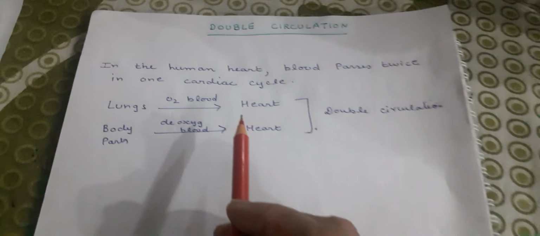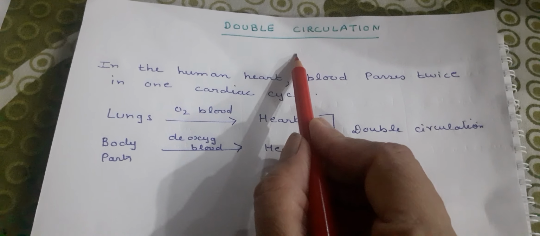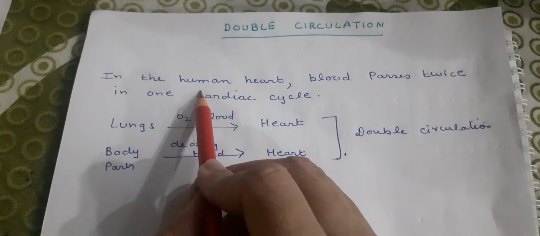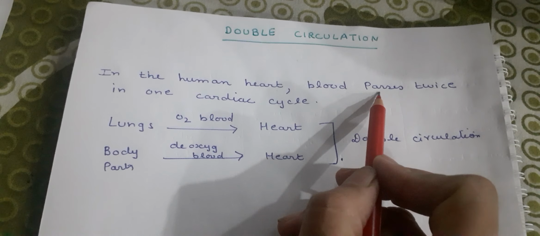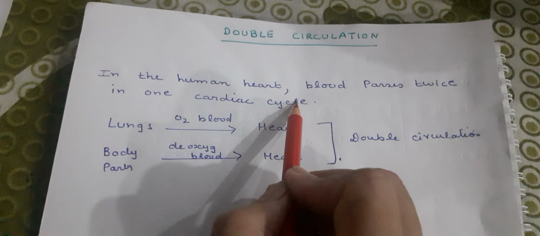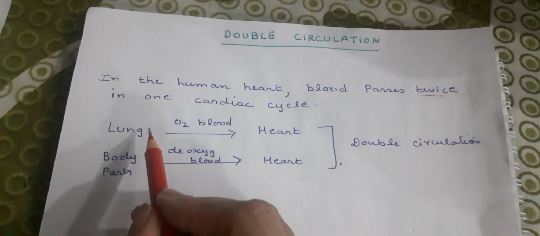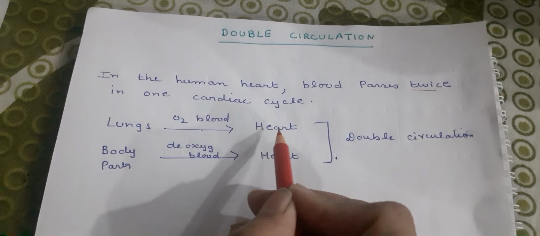One more important question that often comes in your exams is double circulation. What is double circulation? As you have seen, in the human heart, blood passes twice in one cardiac cycle. Twice means how? First, from lungs, oxygenated blood enters the heart.